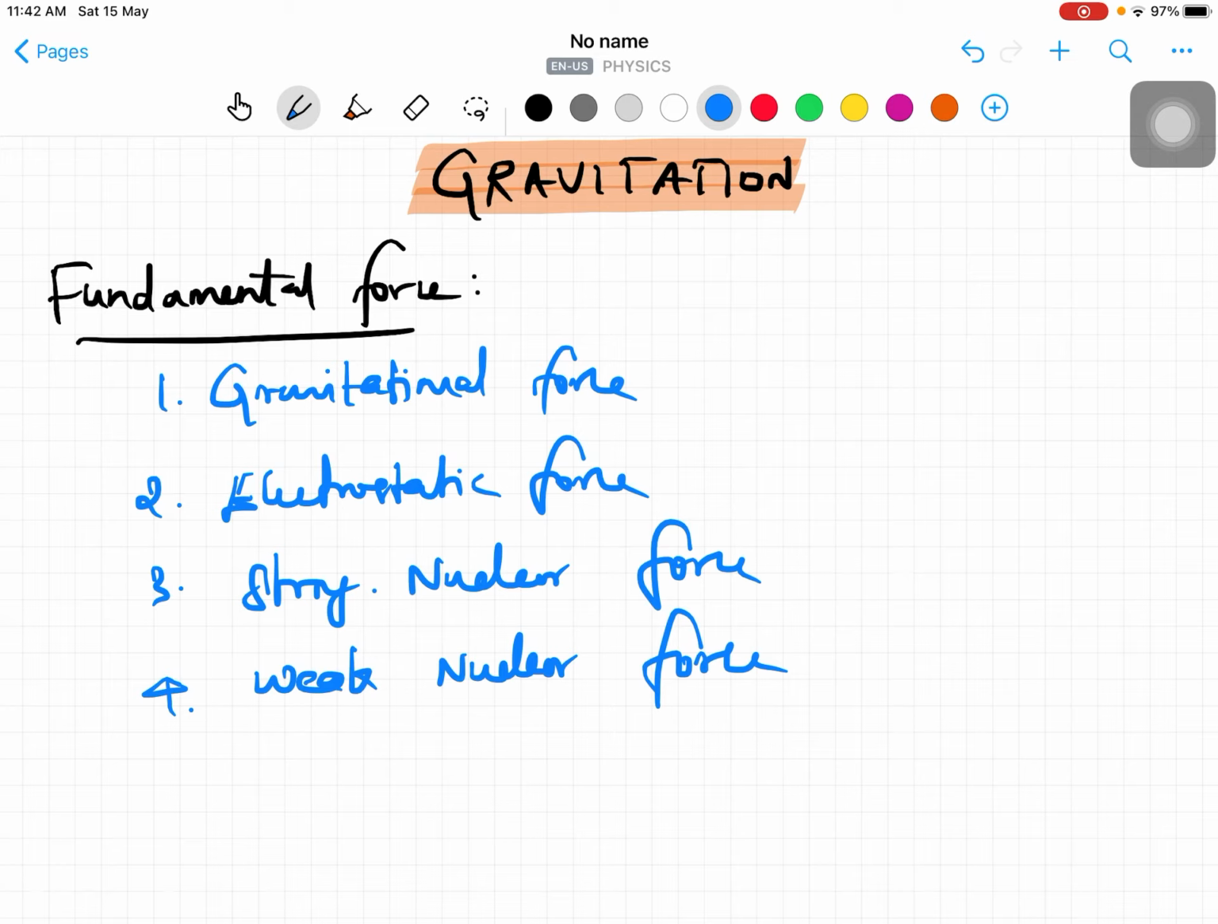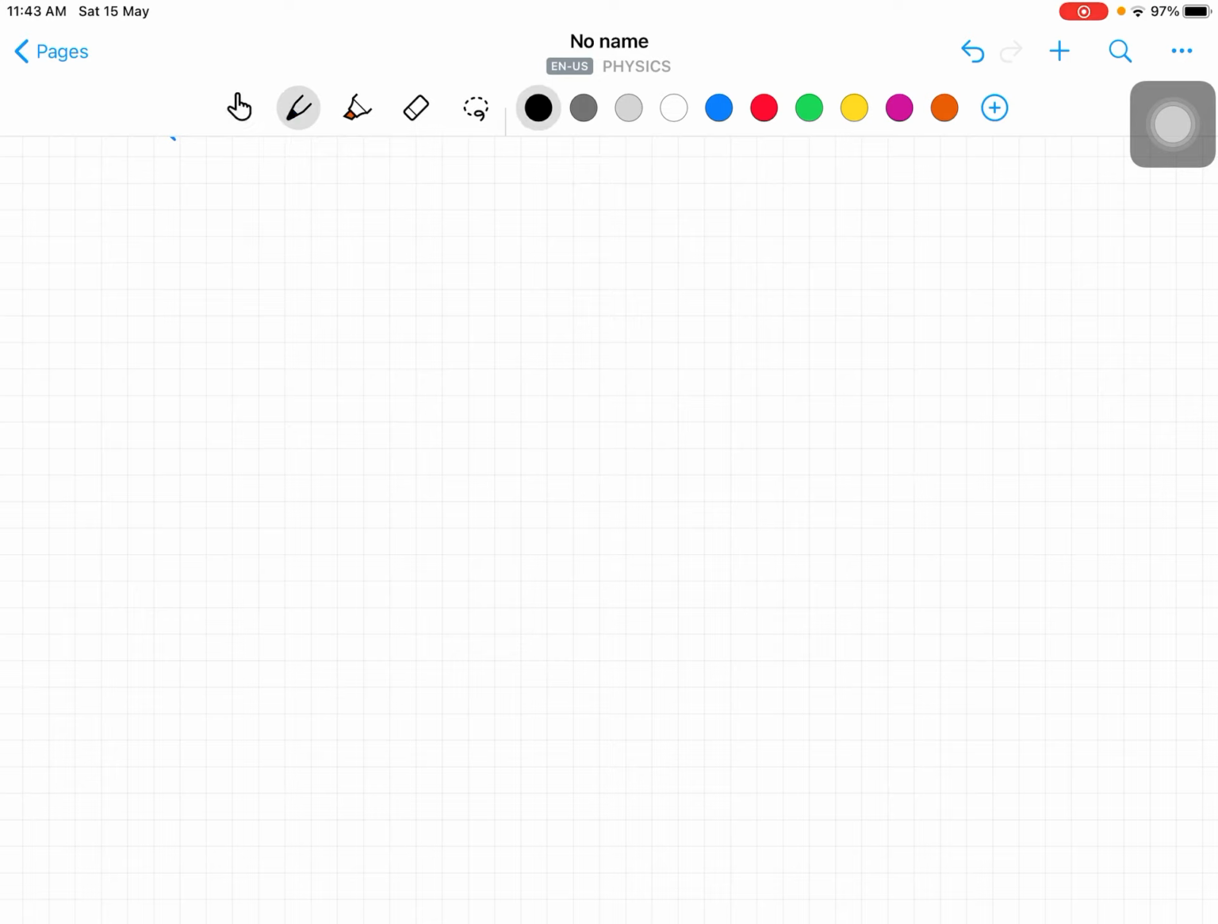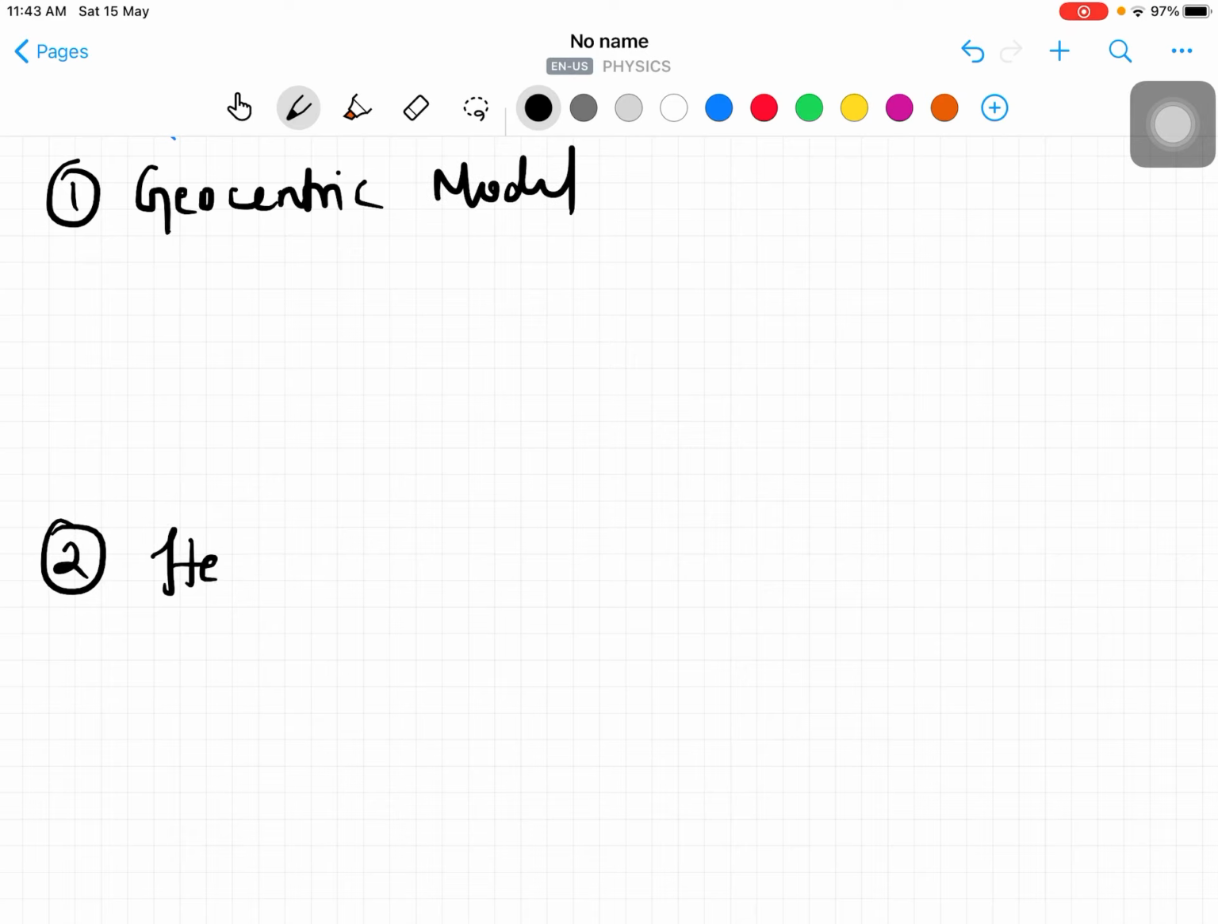Inside gravitation, first we are going to discuss the many theories proposed about gravitation. First we are going to discuss two very important model theories: the geocentric model and the heliocentric model. Okay, two model theories we are going to discuss now, right? First one is called the geocentric model. Second one is the heliocentric model.